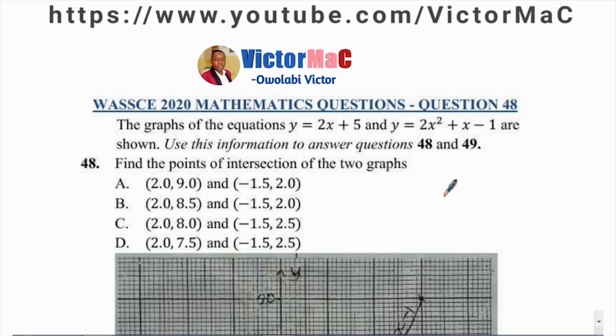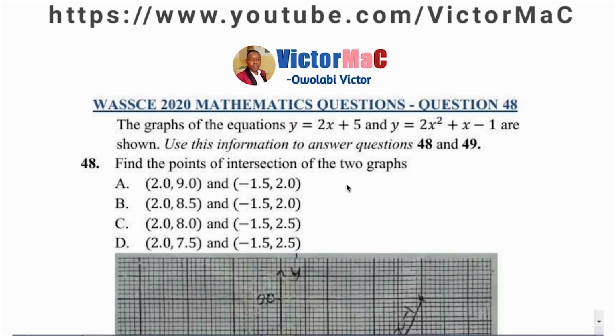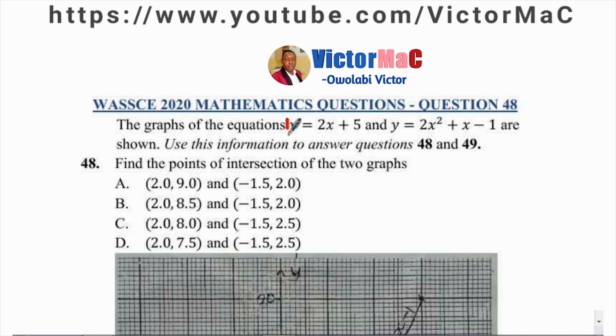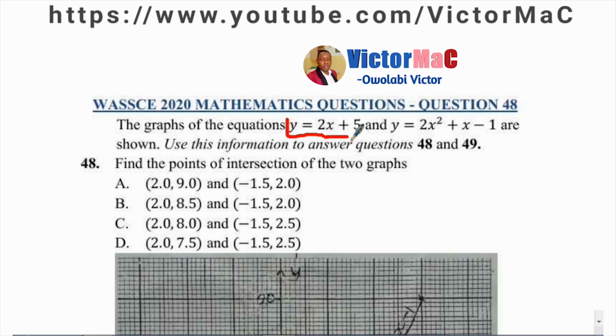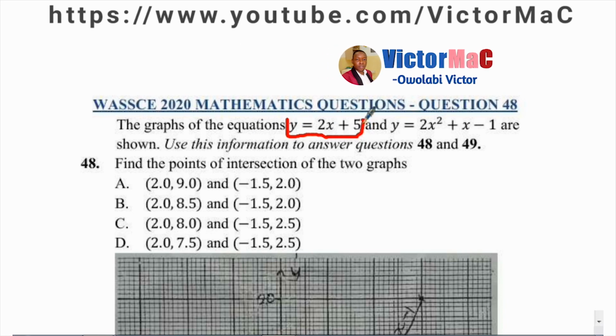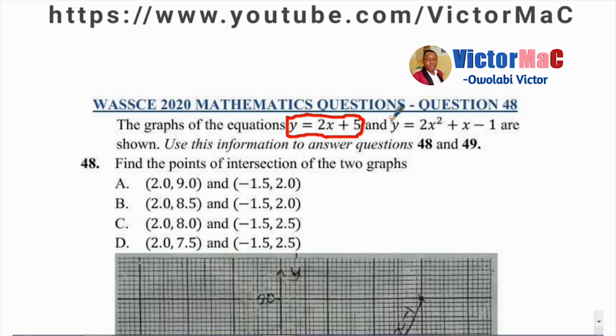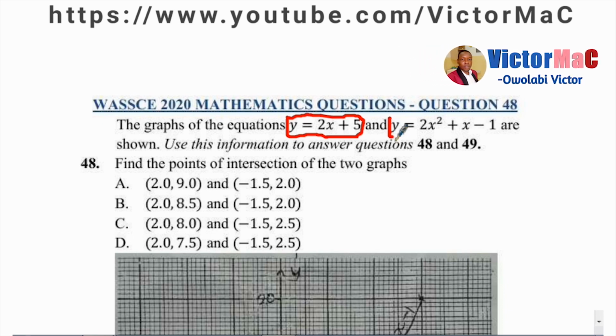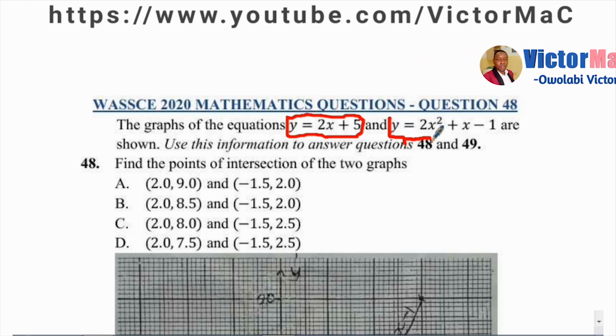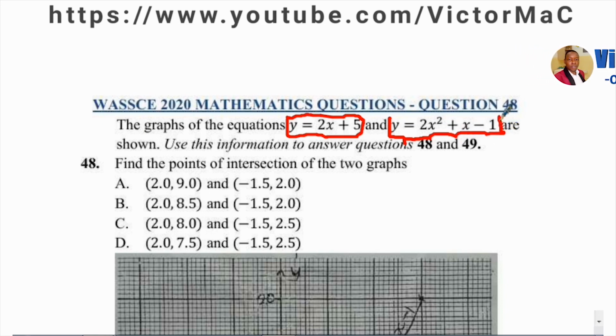This graph is a linear graph, while this graph is the quadratic graph, or the curve that we have. Okay.